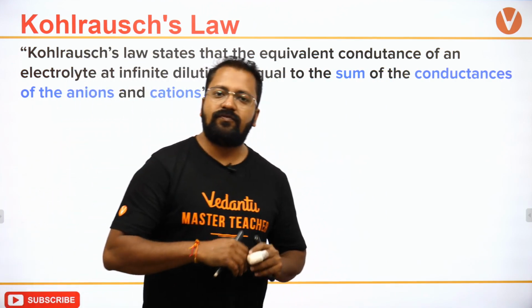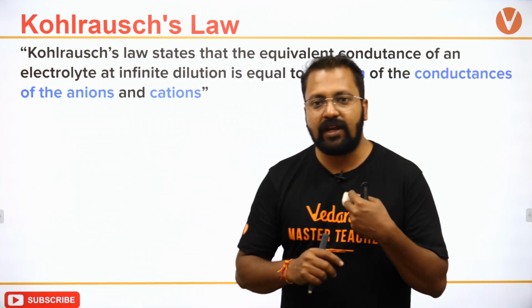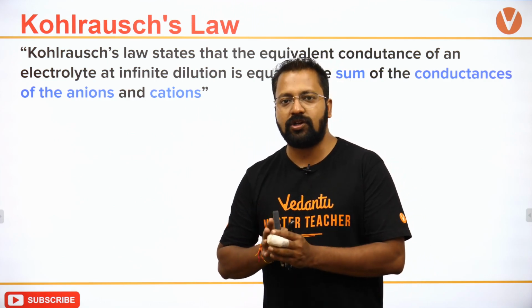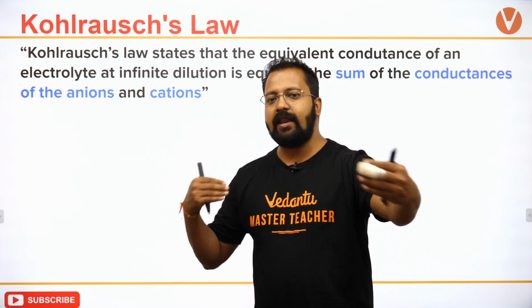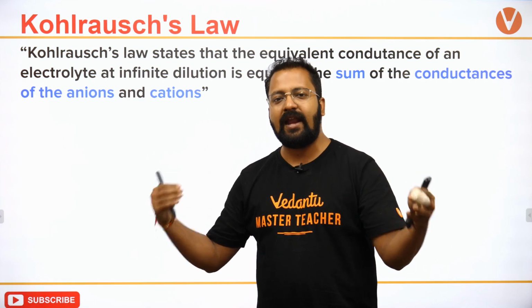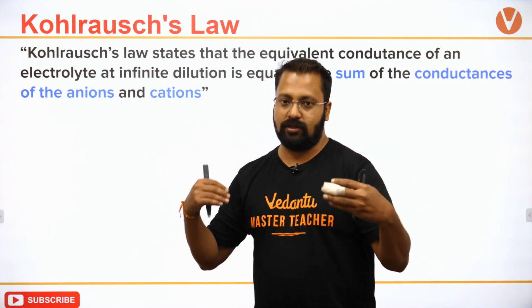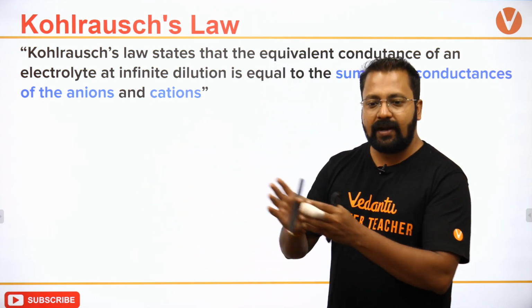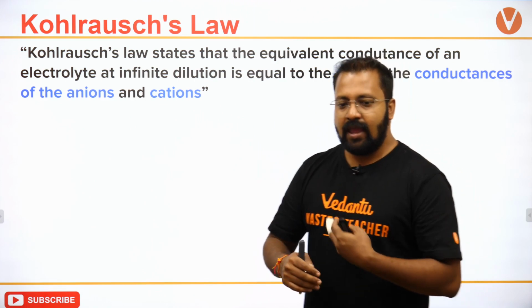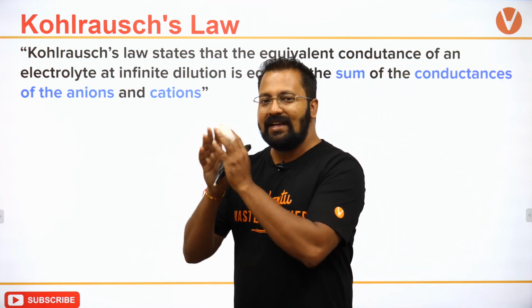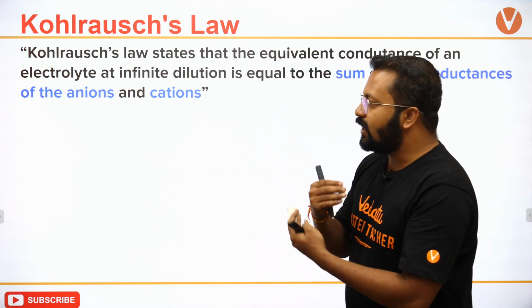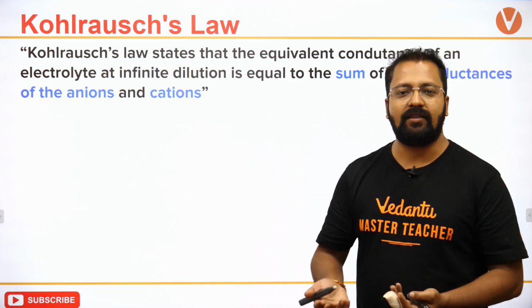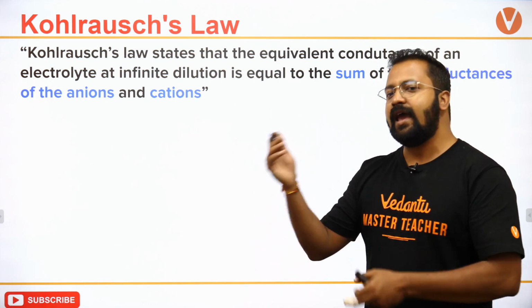Infinite dilution का मतलब cation and anion are separated infinitely away from each other, so they are moving independently, and since they are moving independently, I can just add the conductance of cation and anion and get the result.